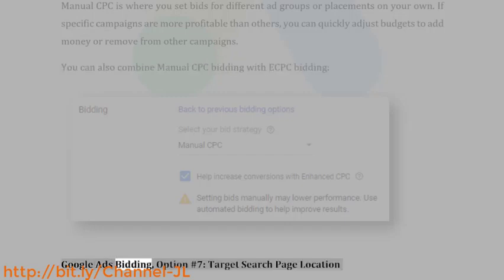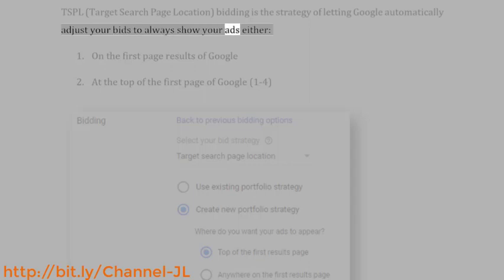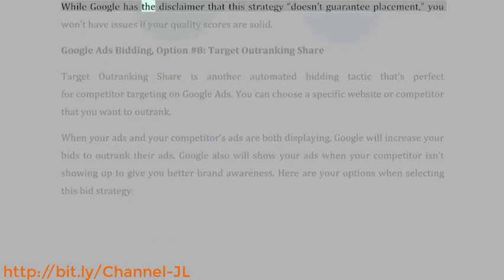Google Ads bidding, option number 7, target search page location. TSPL, target search page location, bidding is the strategy of letting Google automatically adjust your bids to always show your ads either 1, on the first page results of Google, or 2, at the top of the first page of Google, 1 to 4. While Google has the disclaimer that this strategy doesn't guarantee placement, you won't have issues if your quality scores are solid.